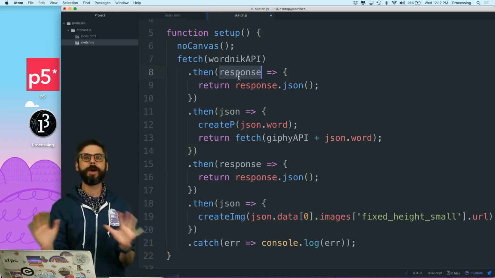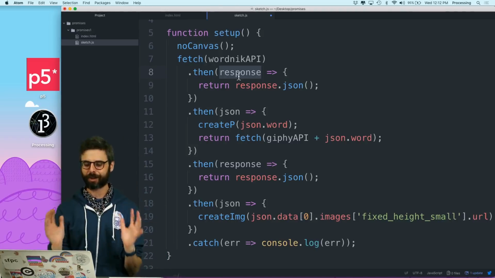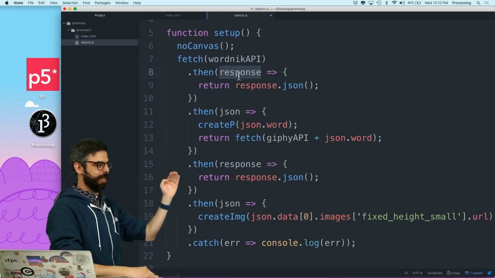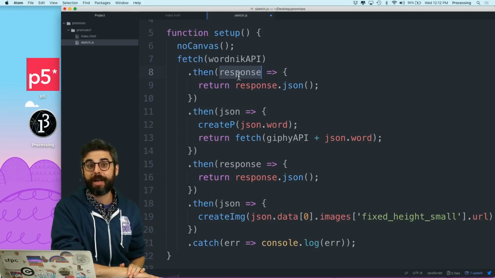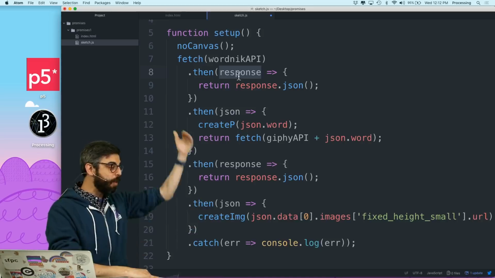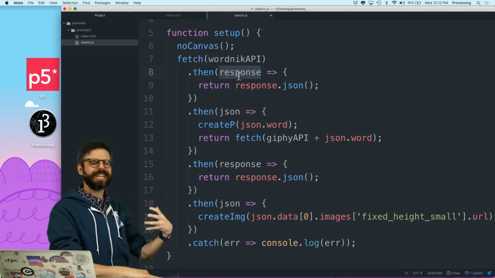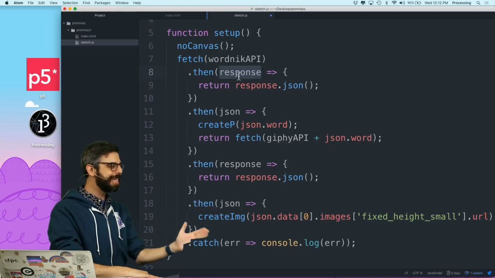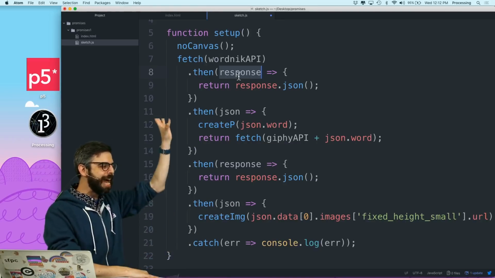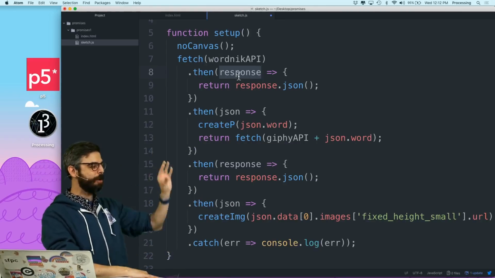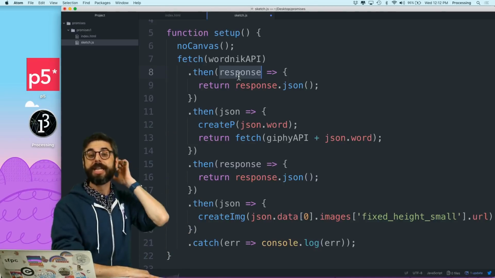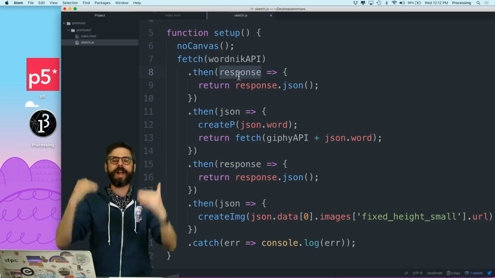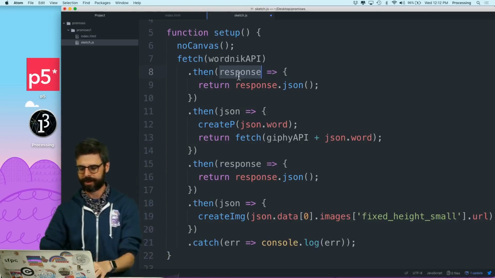Now here's something that I didn't mention that's so magical about all of this. Each one of these things, an error could happen along the way. It could break because either one of these URLs could be wrong. The data that comes back couldn't be formatted right in such a way that I could get it back to JSON. This catch will catch any error anywhere throughout here. So if any error happens anywhere, it jumps down to here. This is much nicer than having to have separate error callbacks for every single thing that I might be doing in a sequence like this.